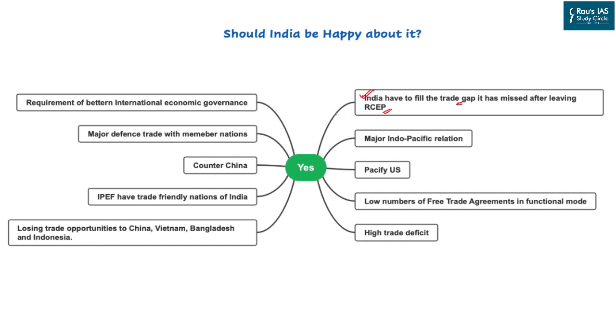Then India would like to have major Indo-Pacific relations with the other countries. So the countries of Quad as well as Southeast Asia have now become a new theater of international geopolitics. India would like to have a better or upper hand in the Indo-Pacific region in order to bring the smooth functioning of its diplomatic relations.